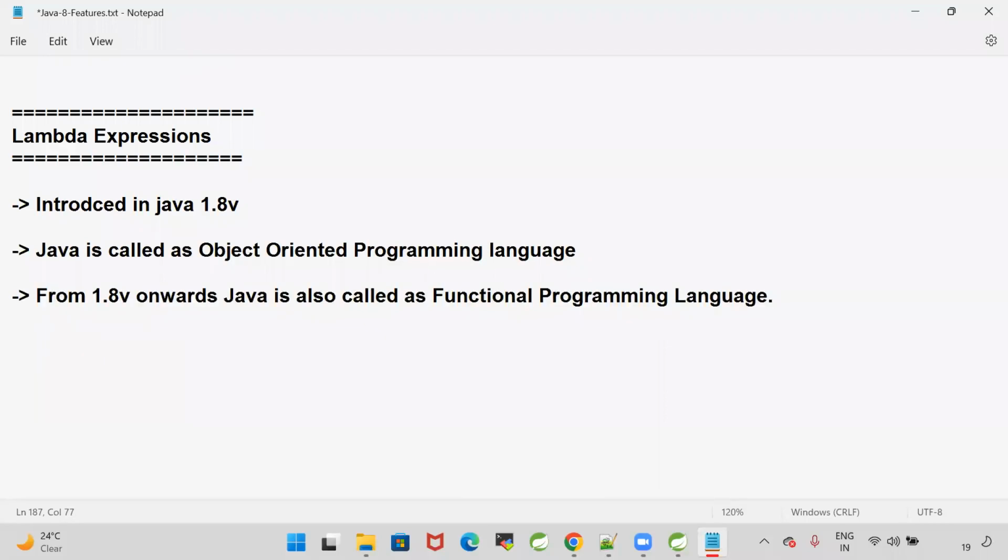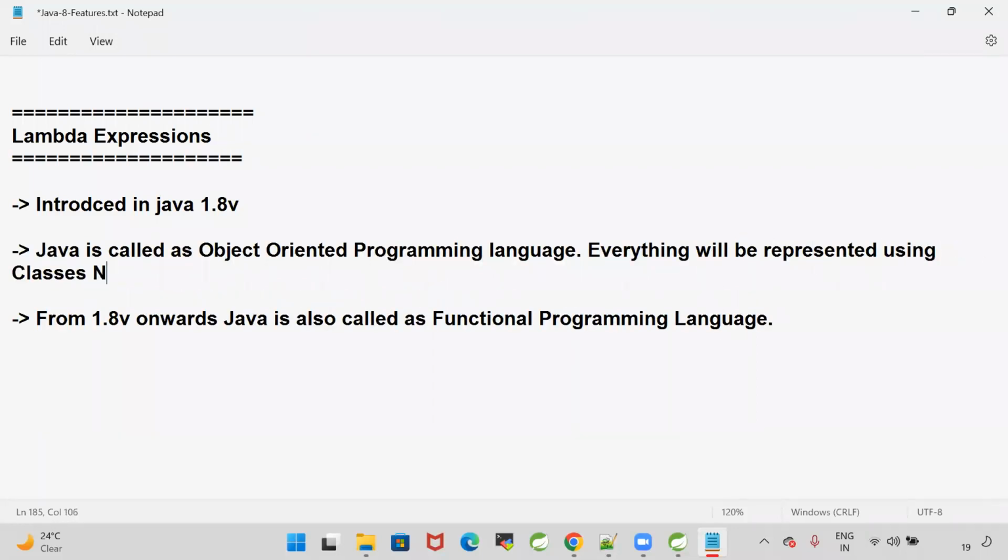So what is the difference between object-oriented programming language and functional programming language? Java is called an object-oriented programming language. Everything will be represented in the form of class and object. Whatever logic we want to write, everything will be represented using classes and objects. Any programming language which supports OOPS principles will support classes and objects, and that language is called an object-oriented programming language.